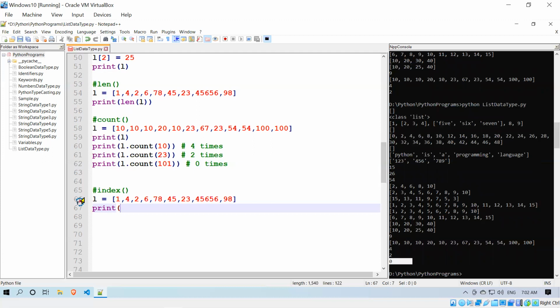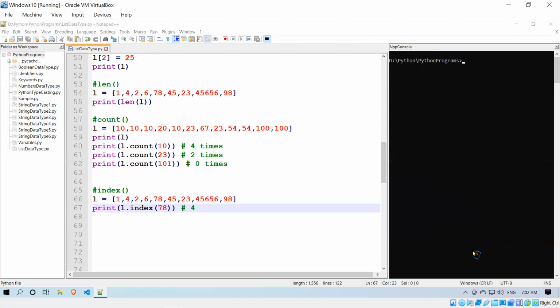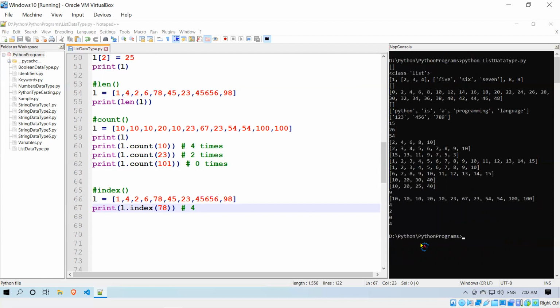Print L dot index of 78. I have given 78. And what is the index of this 78? 0, 1, 2, 3, 4. So it should give me 4. You see that? The answer is 4.